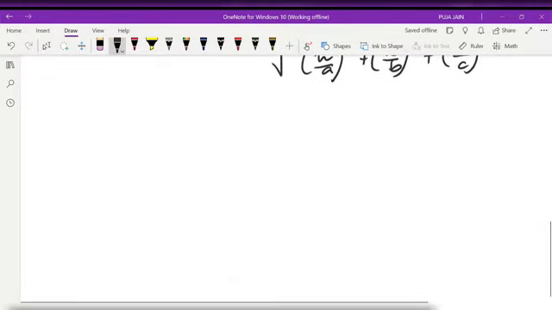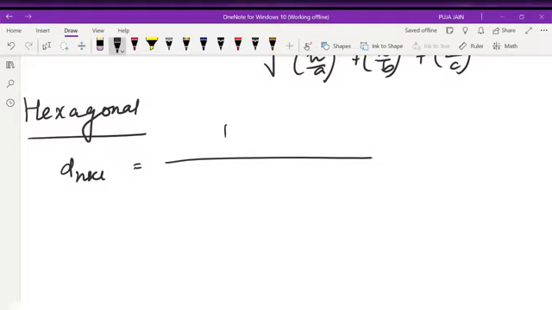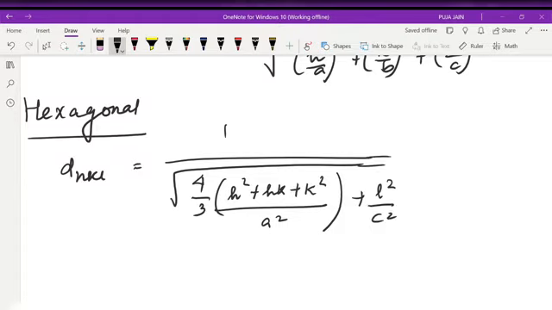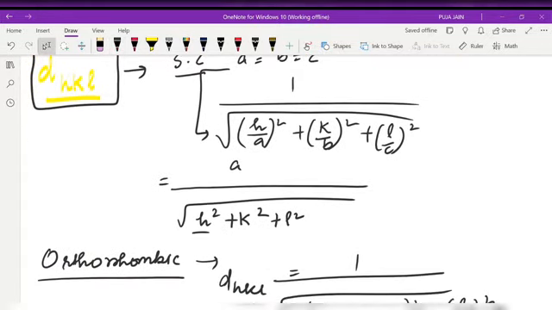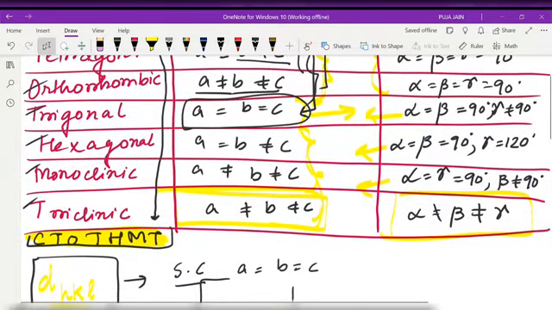For hexagonal we have a different value. These three are the most important. For hexagonal we have 1 over d square equals 4 by 3 times (h square plus hk plus k square) by a square plus l square by c square. This is a different value which you have to remember. You have to remember the interplanar distance for SC, for orthorhombic, for hexagonal. And you have to remember CTOT, HMT for this table.